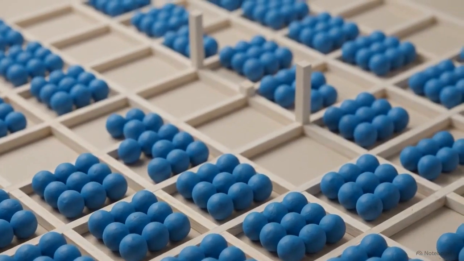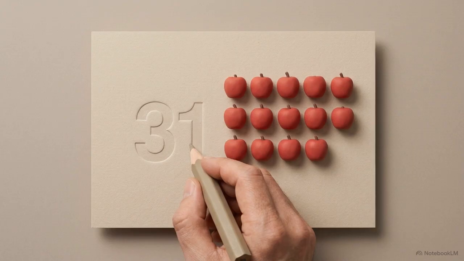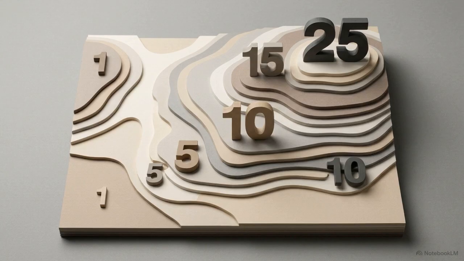Once a learner grasps groups, they run into a second diagnostic glitch, writing a 31 when they actually mean 13. To an untrained brain, the symbol 1 and the symbol 3 possess fixed intrinsic values. A 1 is a 1 and a 3 is a 3, regardless of where you place them on the page. Fixing this requires a second logical patch, positionality. This is the rule that geography dictates value.